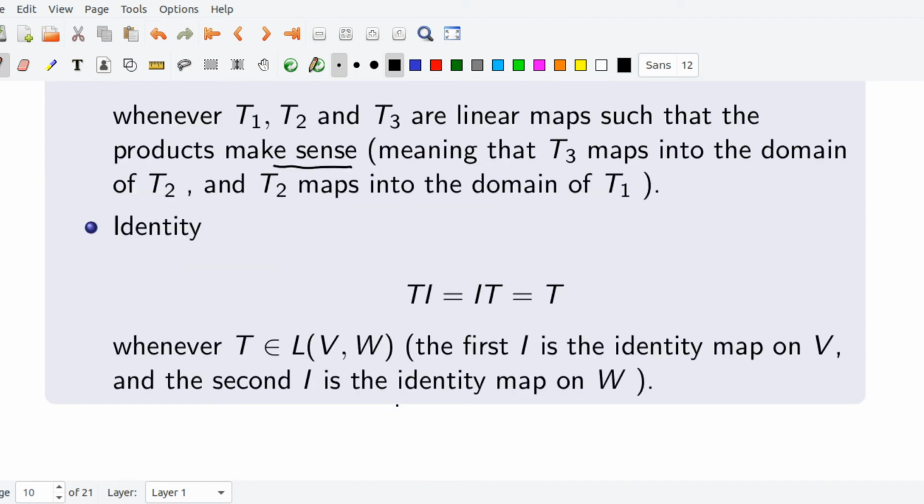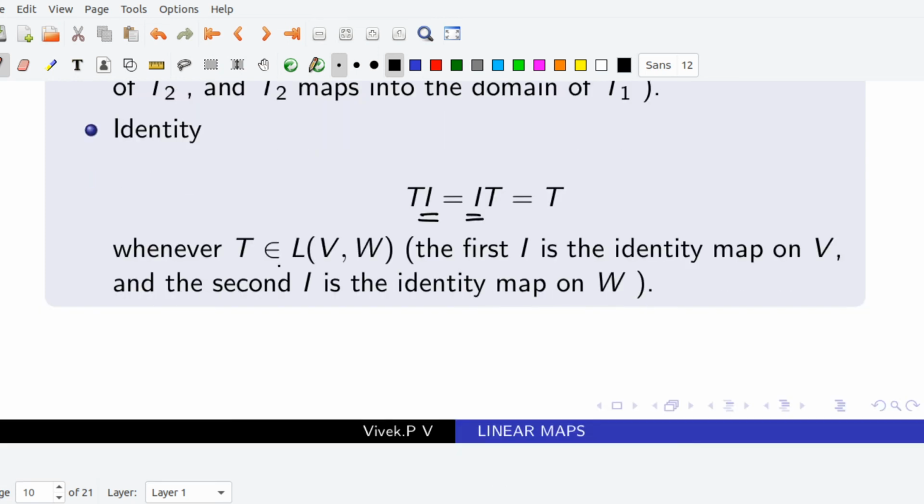The second property is that TI equals IT equals T, whenever T is an element of L(V, W). Here the first I is the identity map on V and the second I is the identity map on W, because otherwise we cannot define the product.